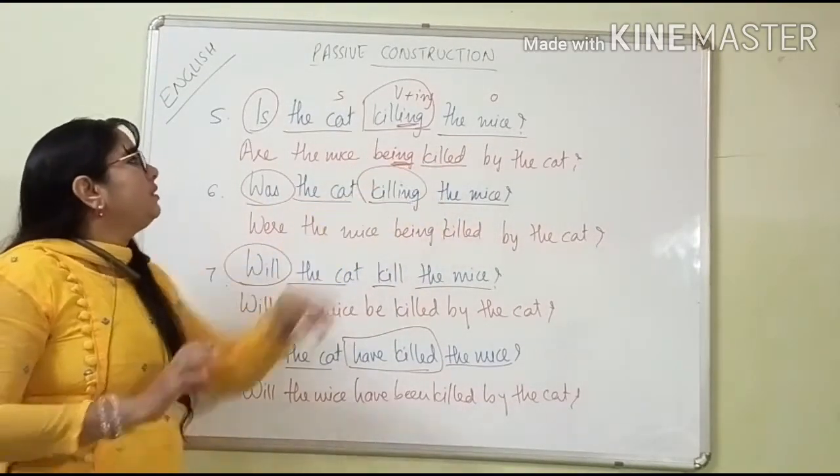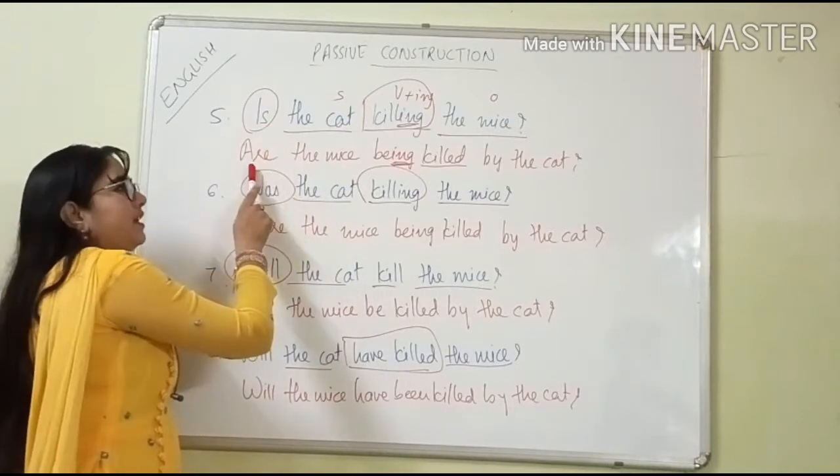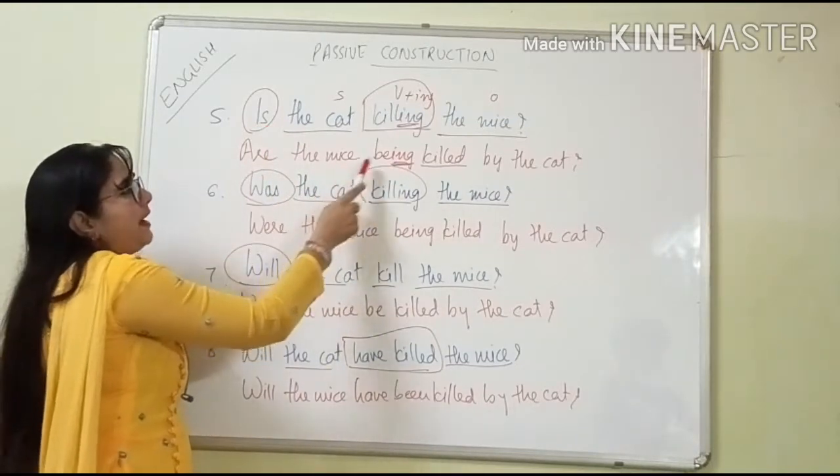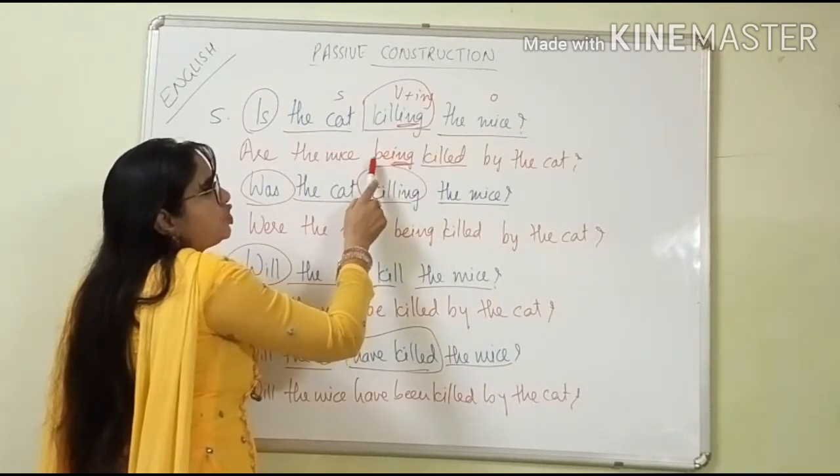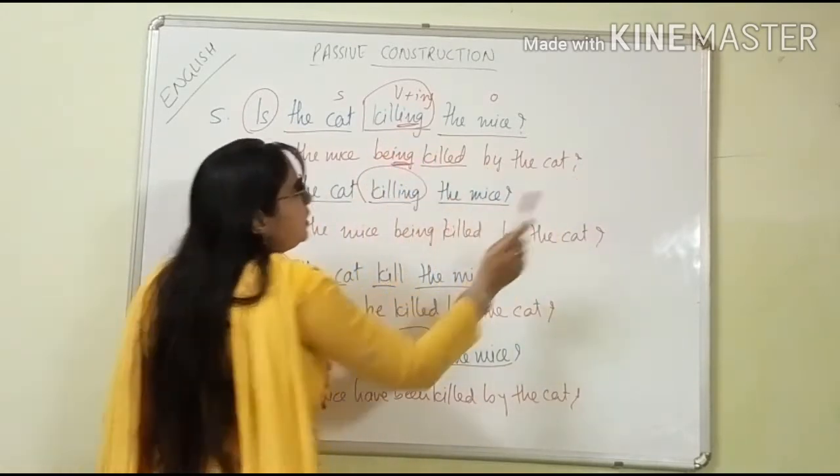Is the cat killing the mice? So instead of "is" we are keeping "are" here because it is plural form. Are the mice... because here "ing" is there. Here also we are keeping "ing". So, being killed by the cat.